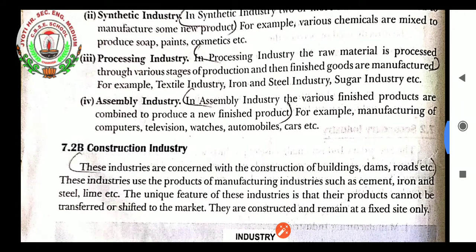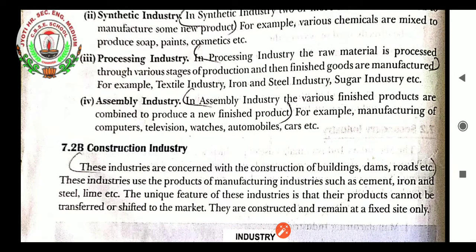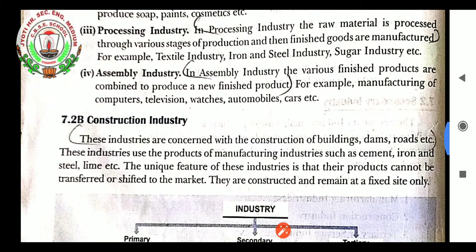Assembly industry, as the name suggests. Here the industry assembles various products from different industries and gives them the form of a finished product. So in the assembly industry, various finished products are combined to produce a new finished product. A better example can be the computer, where each and every part is made by different industries, and one company assembles all these parts and gives the shape of a computer. In the same way, television, watches, automobiles, cars, etc. can be examples of this industry.